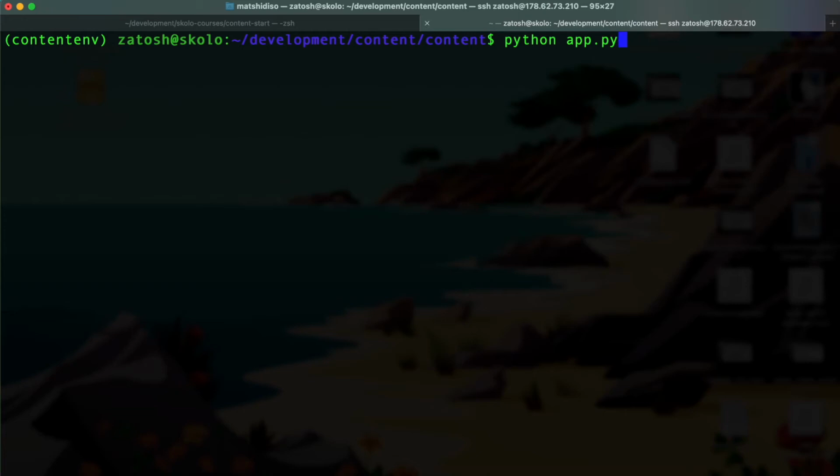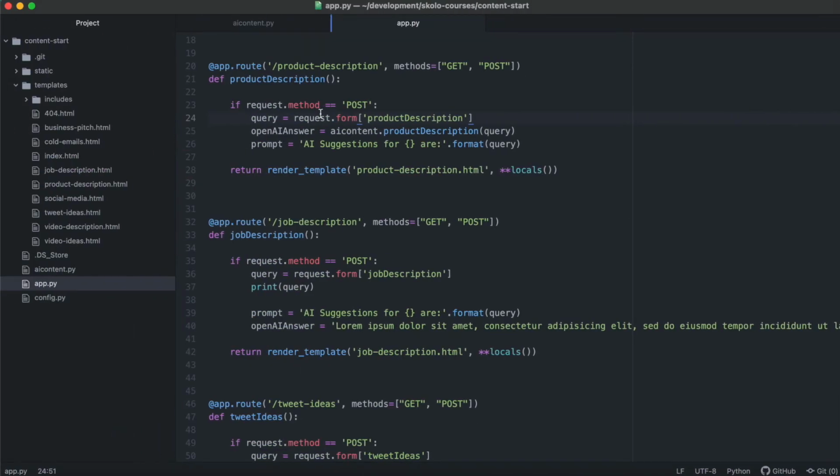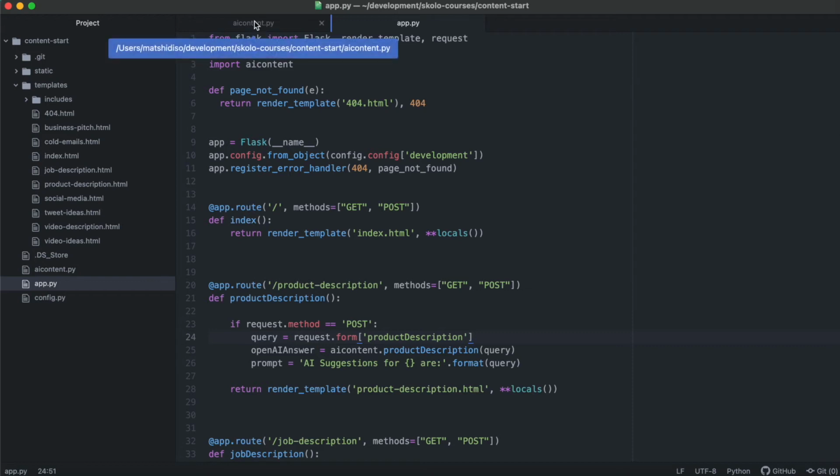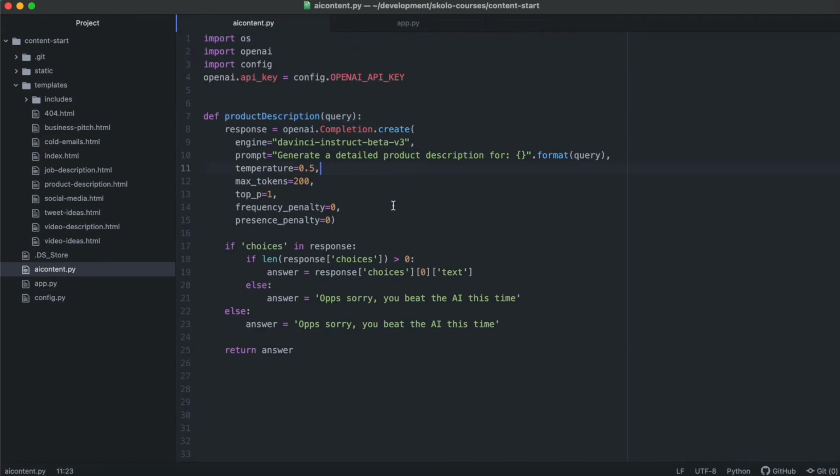We're running the Flask application now, because we're going to enter this information from the form on the front end of the product description page. What we've entered is going to be sent into the product description function, which is coming from this AI content file. We've already tested the function. We know it works very well, and it's going to return the answer that we want, except if it doesn't get anything, it will tell us, oops, sorry, you beat the AI this time.